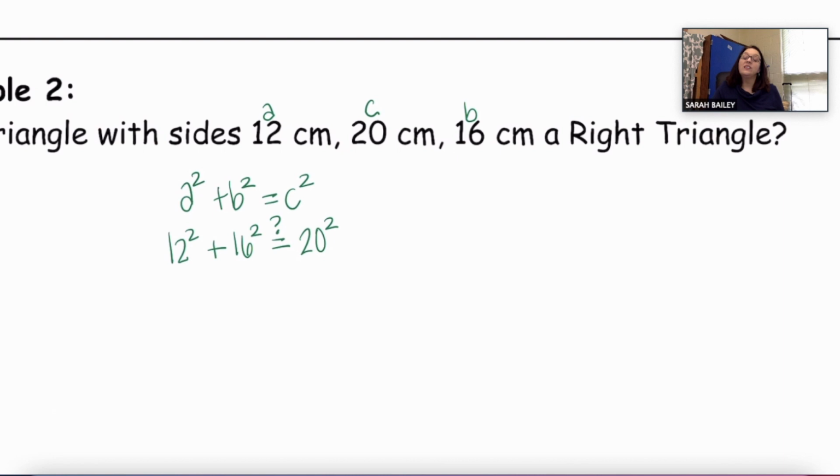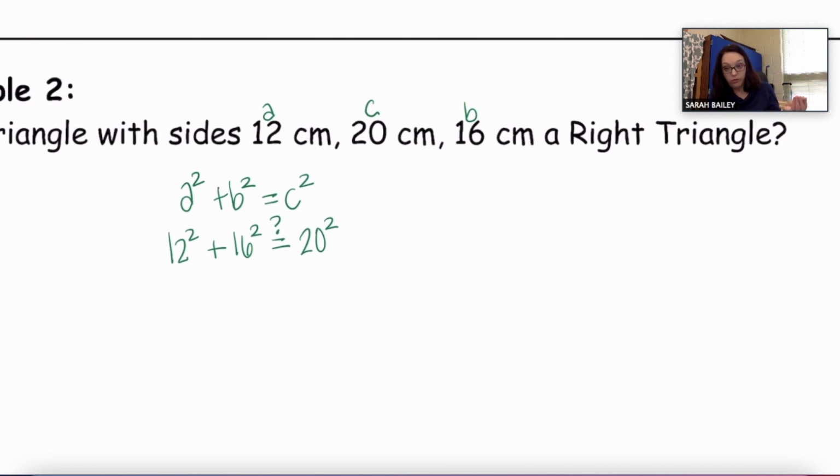So I'm trying to see, is 12 squared plus 16 squared equal to 20 squared? If you put the 20 in any other spot other than where it is, then this isn't going to work out for you. The 20 can only be the length of the hypotenuse if it is indeed a right triangle, because the hypotenuse is always the longest side. All right, so we're going to square everything, right?